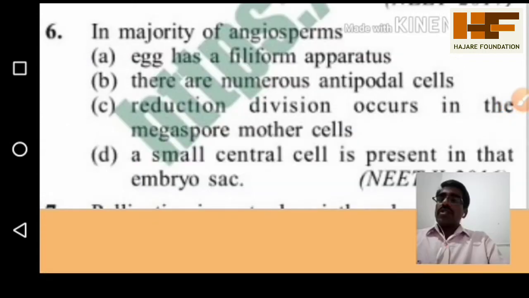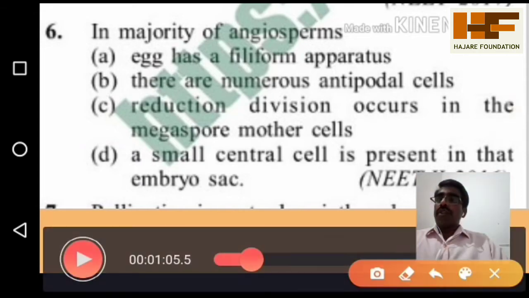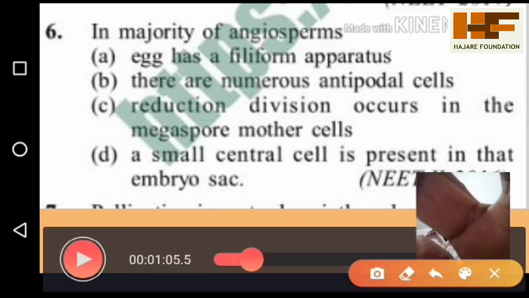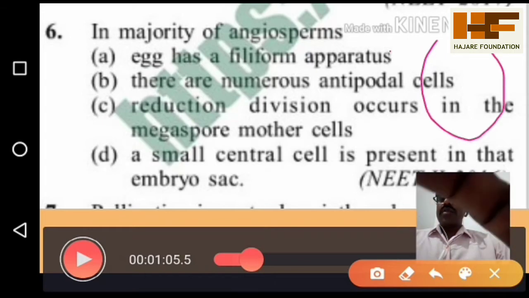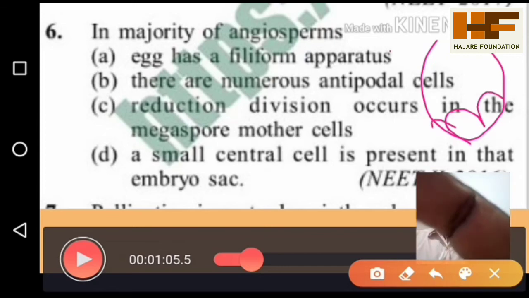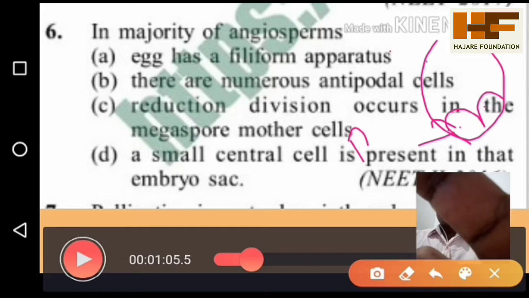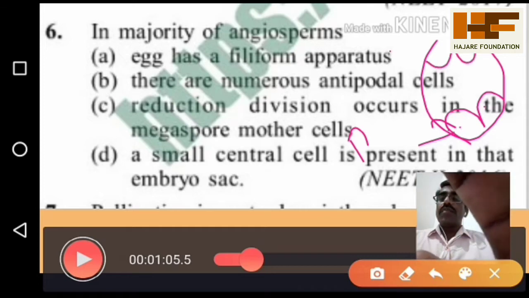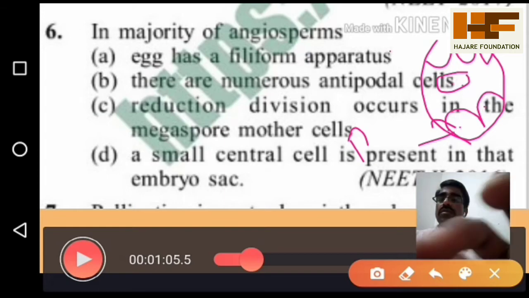In the majority, which of the following statements is suitable for most of the angiosperms? The options are given here. The egg has a polyform apparatus. Yes, the egg has a polyform apparatus. There is an embryo sac, and there is an egg cell and two synergids. All three together are called the egg apparatus. Opposite the egg apparatus, there are the antipodals. At the middle, there is a polar nucleus present.